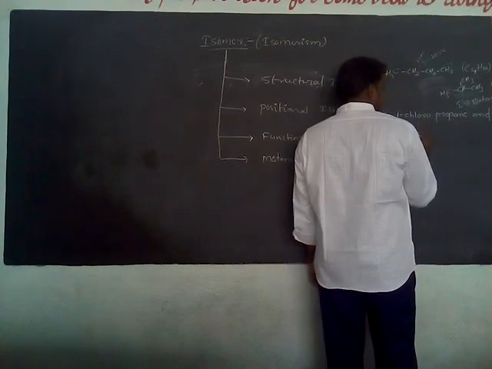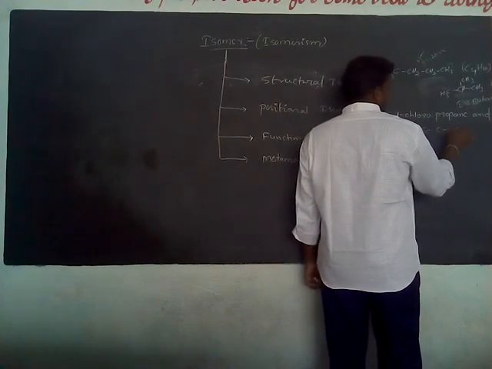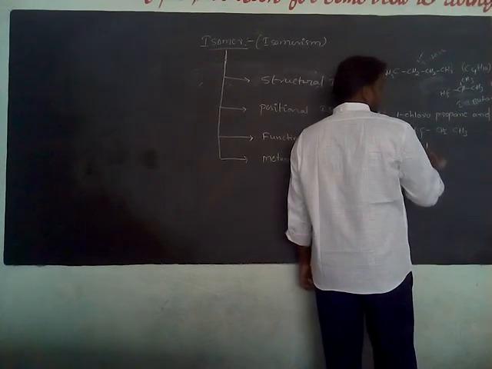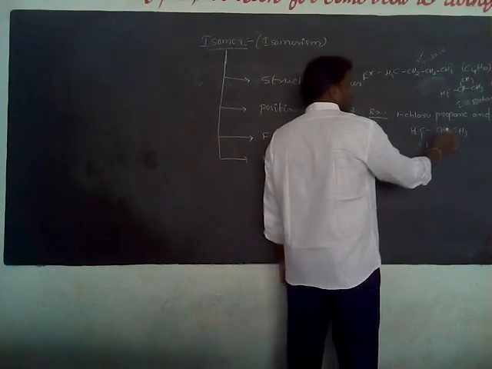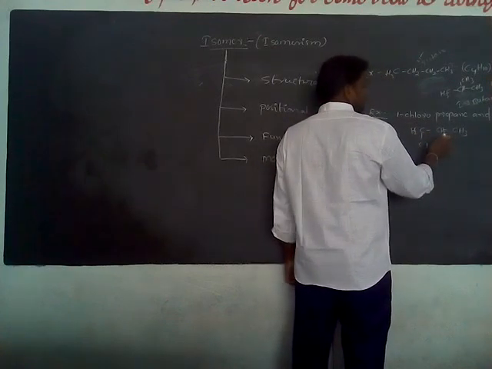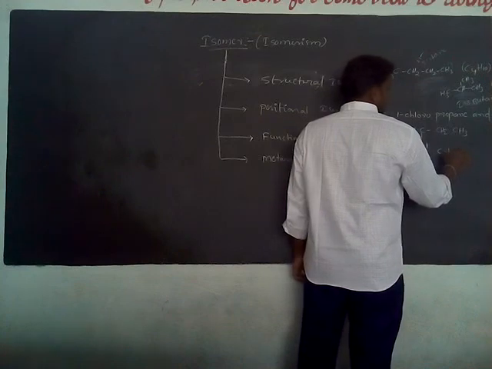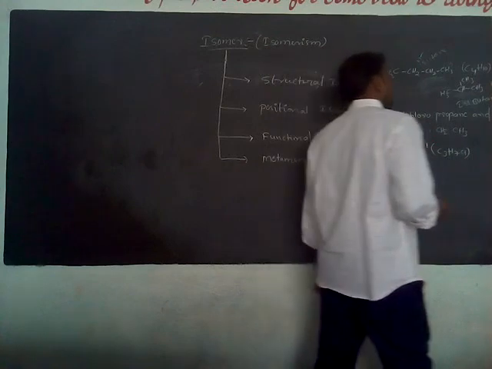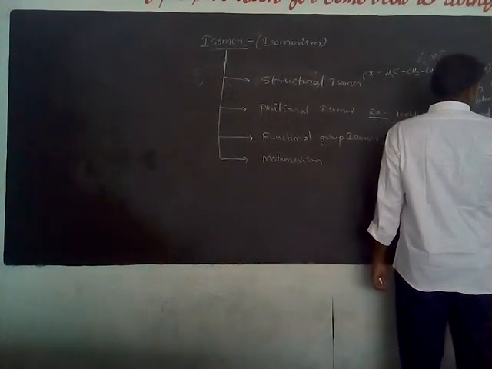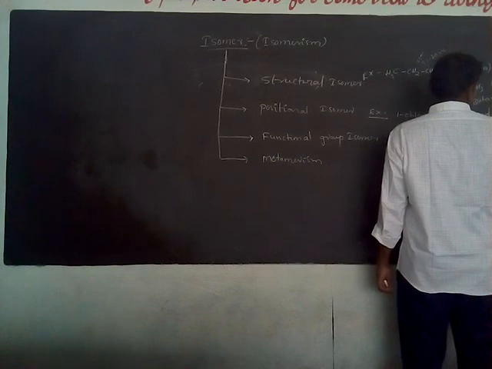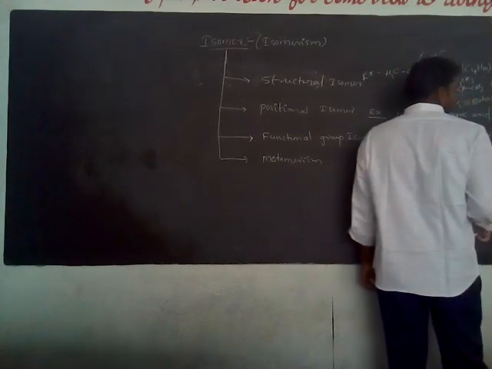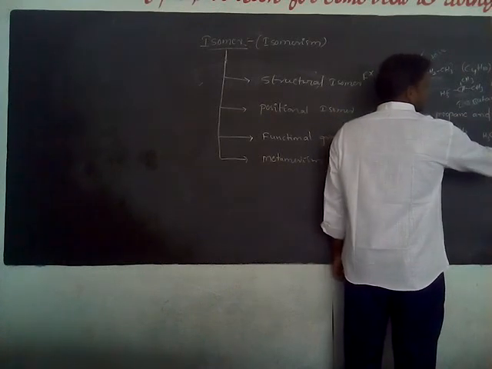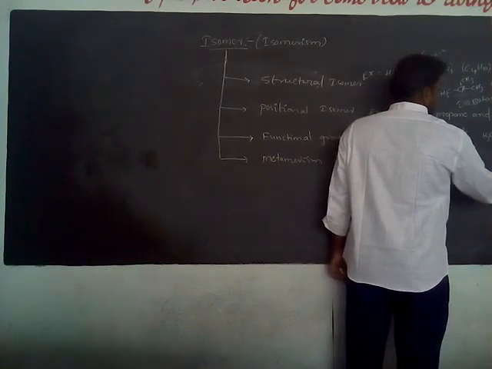1-chloropropane. Prop means how many carbons? 3 carbons. C single bond C single bond C. CH3, CH2, CH2, single bond Cl. Carbons are 1, 2, 3, C3. Hydrogens are 3 plus 2, 5, plus 2, 7, and Cl. This is 1-chloropropane, C3H7Cl. Next, 2-chloropropane: C, C, C with CH3, CH3, H and Cl. Carbons are 3, hydrogens are 3 plus 3, 6, plus 1, 7. C3H7Cl.